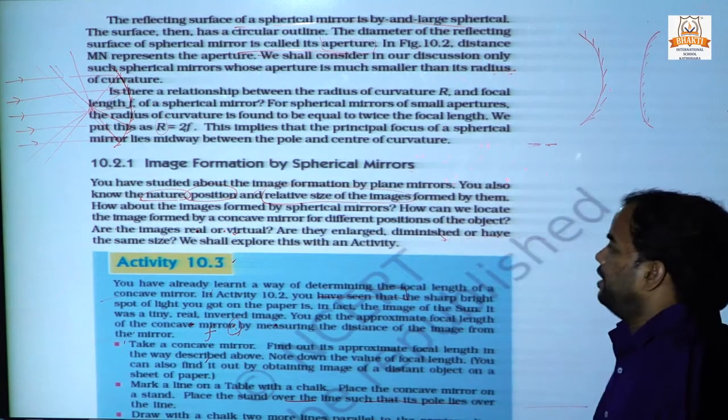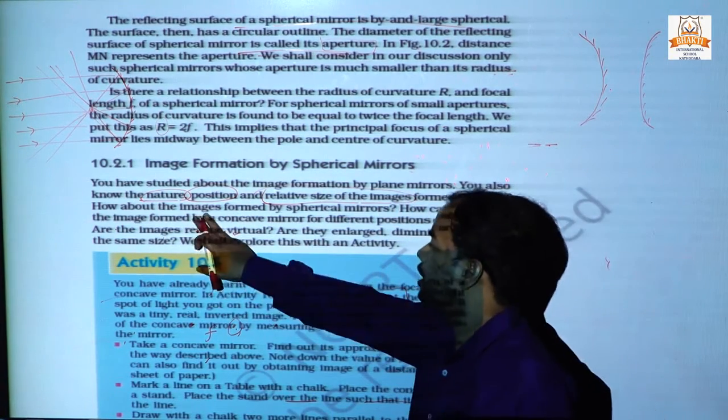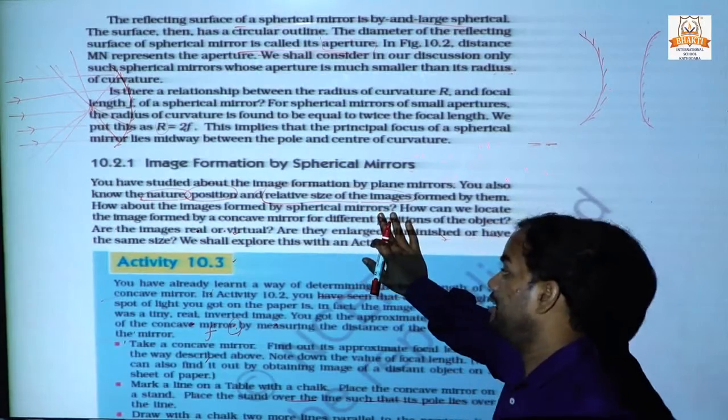Okay, how about the image formed by the spherical mirror?